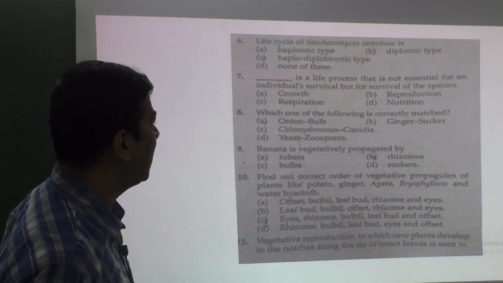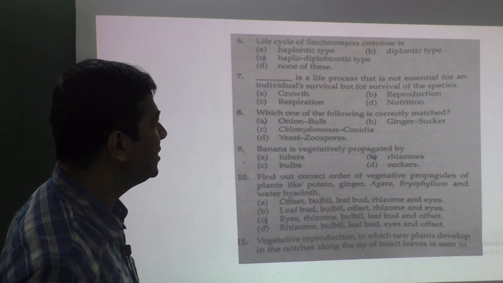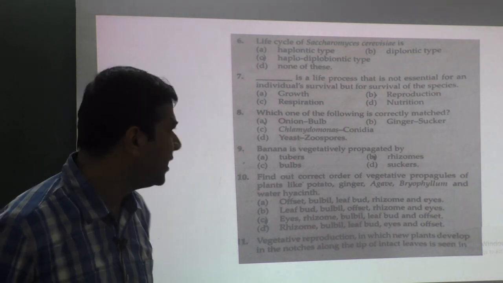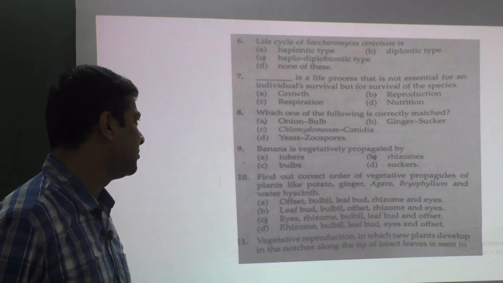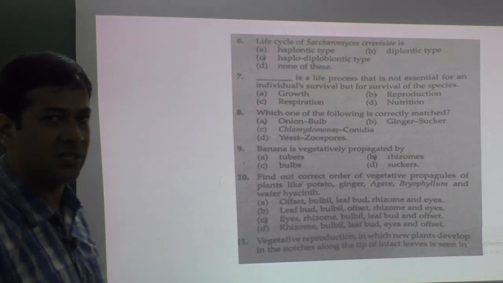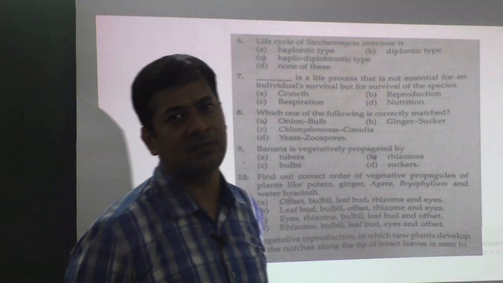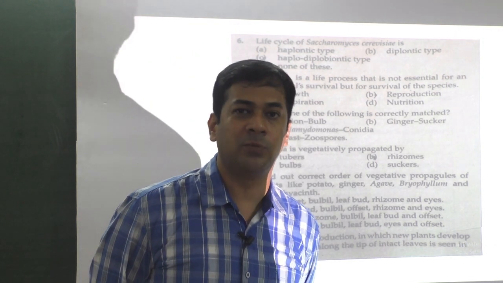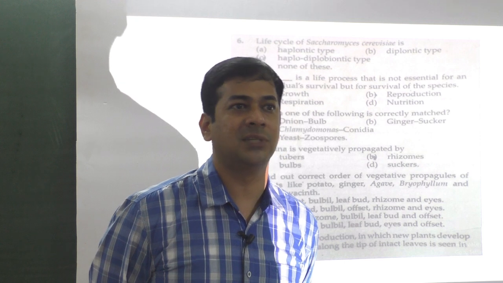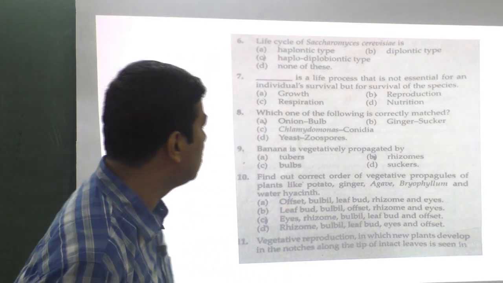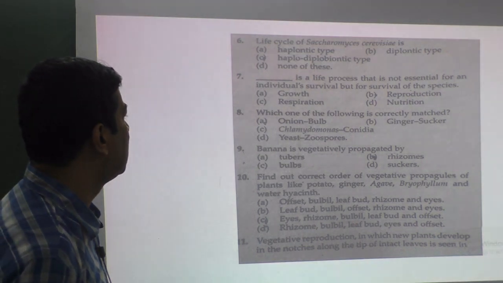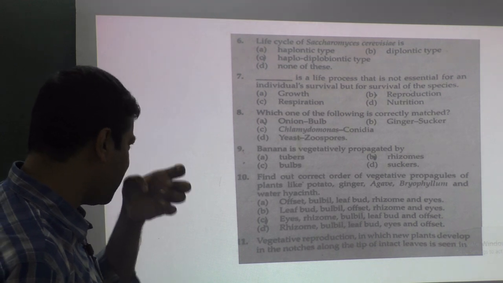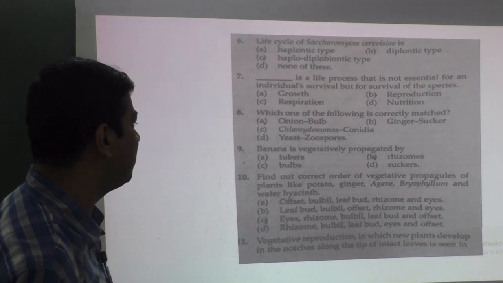Which one of the following is correctly matched? Onion, bulb; ginger, sucker; Chlamydomonas, conidia; yeast, zoospore. Definitely option A, onion bulb. Then banana is vegetatively propagated by, just now we discussed, banana is sucker also, it is rhizome also. Usually banana belongs to rhizome. Ginger is also rhizome, then banana is also rhizome. So it should be rhizome, option B.